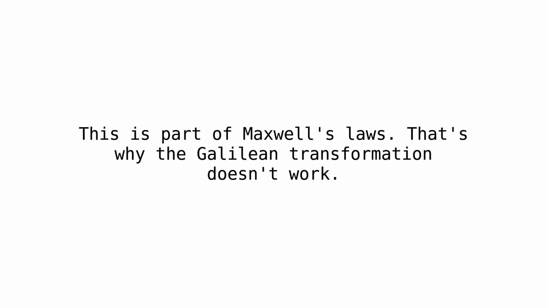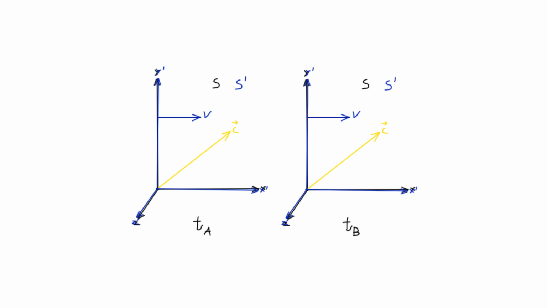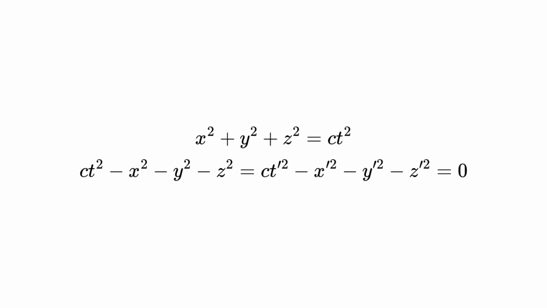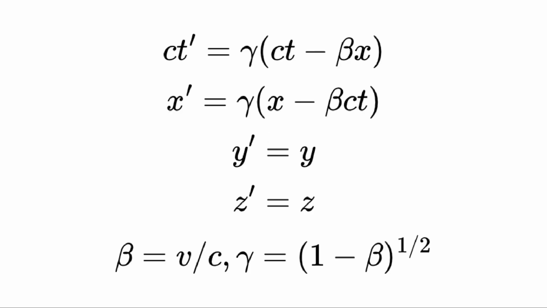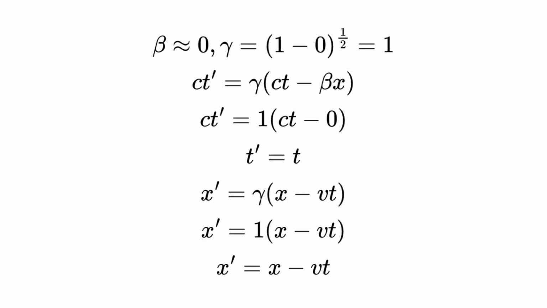In special relativity, instead of time being the same in all inertial frames, the speed of light c is the same. If we have 2 frames in standard configuration and a photon is emitted from the origin traveling in any direction, the distance between the coordinates of the photon in the 2 reference frames must be 0. We obtain what is called the Lorentz transformation. Notice that the Lorentz transformation reduces to a Galilean transformation when beta is much less than 1.